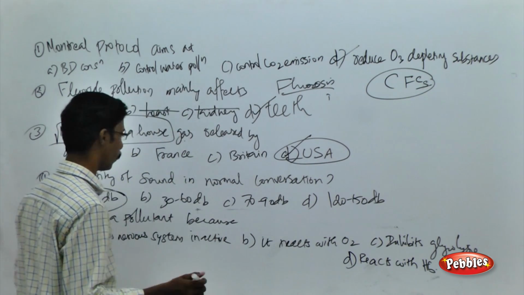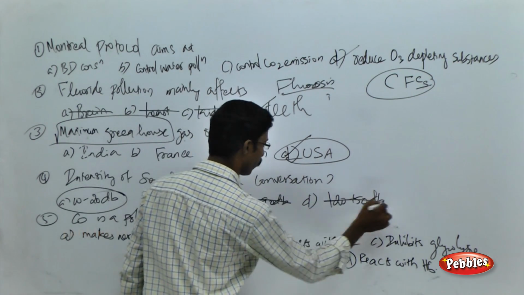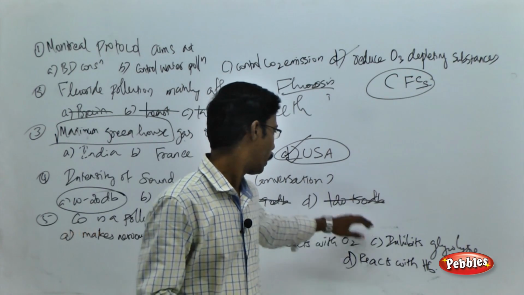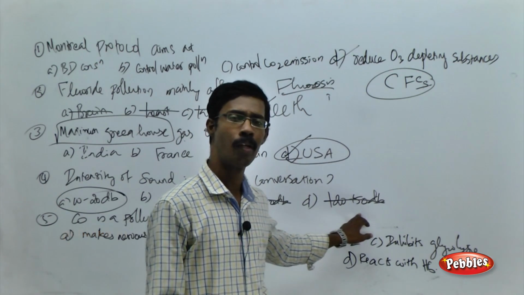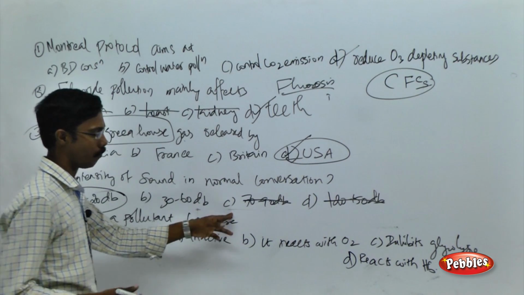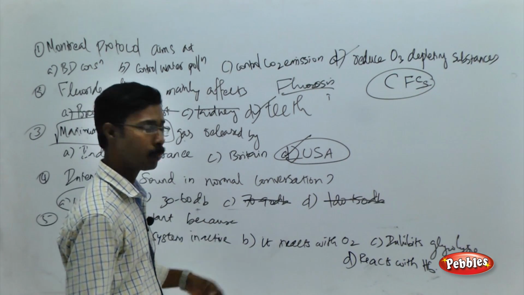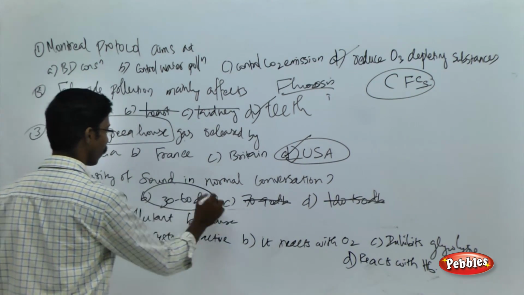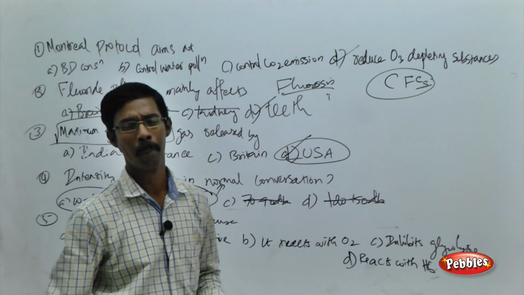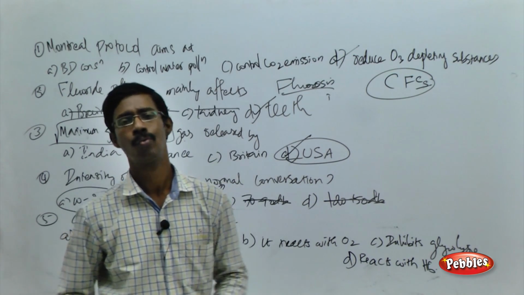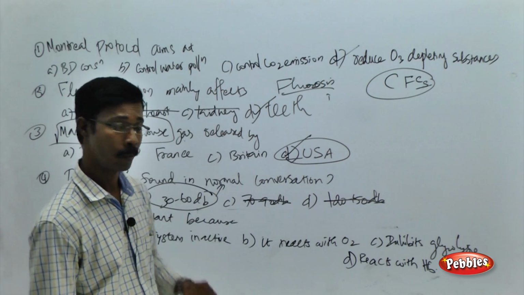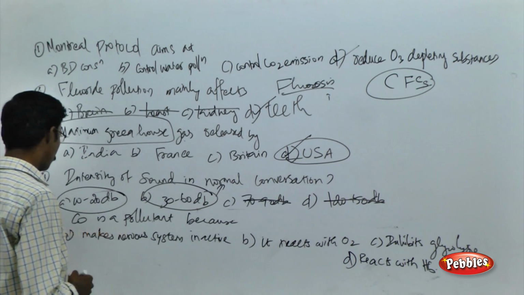That is the point you have to remember. And 70 to 90, 120 to 150 are the maximum levels. 120 to 150 will surely cause permanent damage to the eardrums. 70 to 90 is beyond the permissible level, and 30 to 60 is the normal conversation level of sound in decibel. It would be around 40 to 60 or 50 to 60. That is the point you have to remember about the normal conversation sound level. Fine. See the final question.